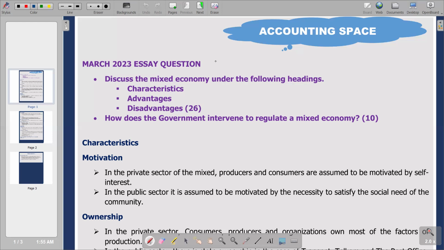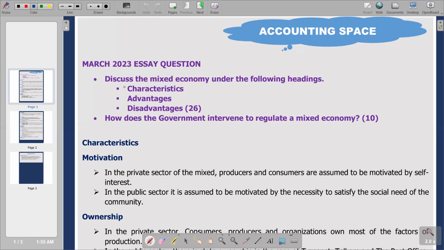At the end of the day, a mixed economic system also promotes some form of regulation to protect the public. So basically, it's a combination of the free market system and the centralized economic system.